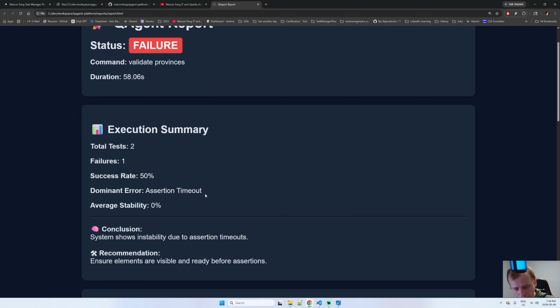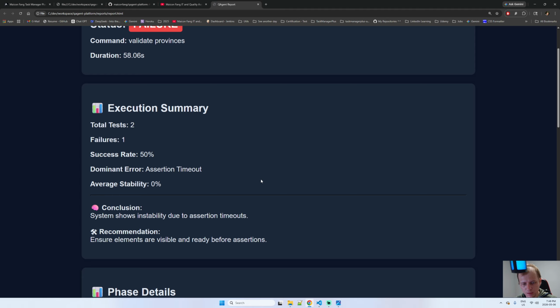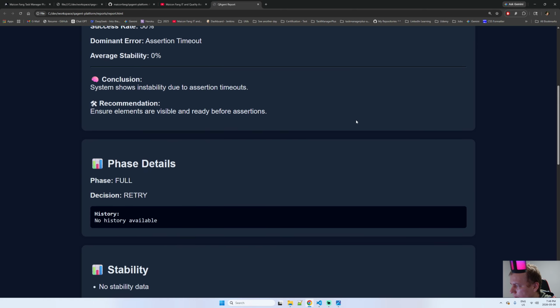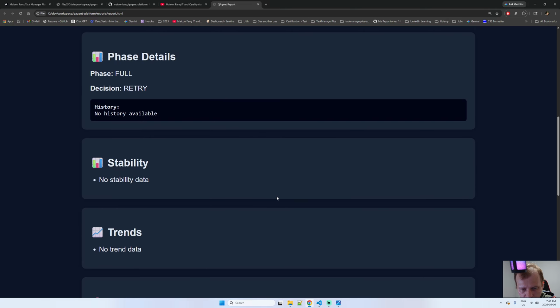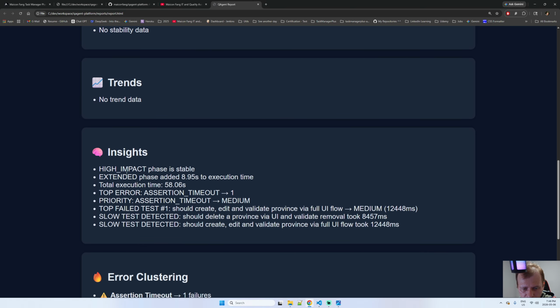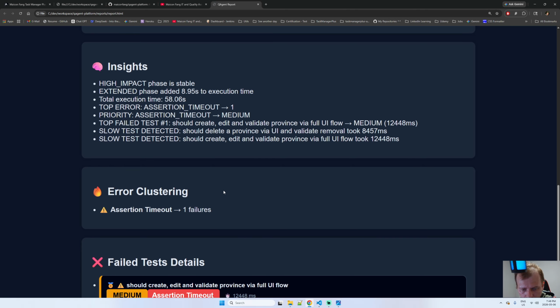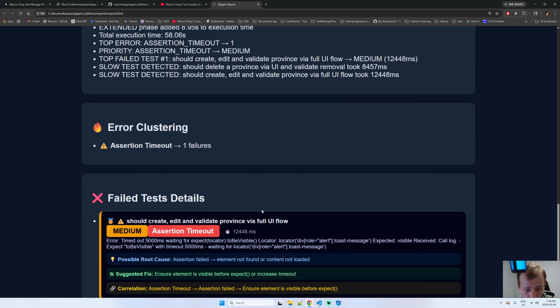System showing stability to the search on timeout. Almost there. Stability: no data, no trends, no insights. High impact. Error clustering: search timeout, one failure.